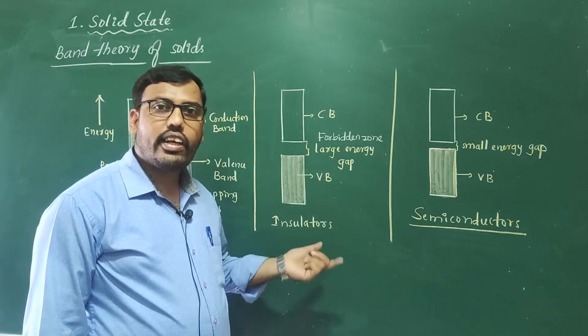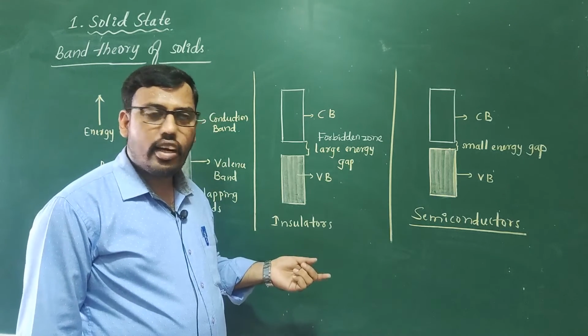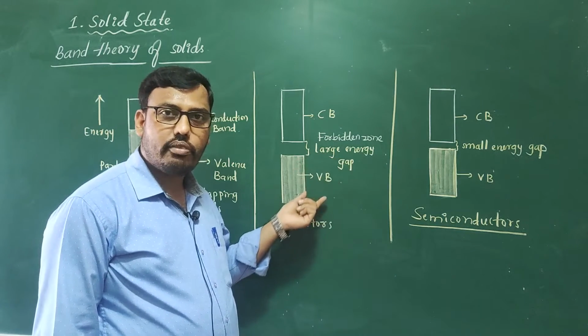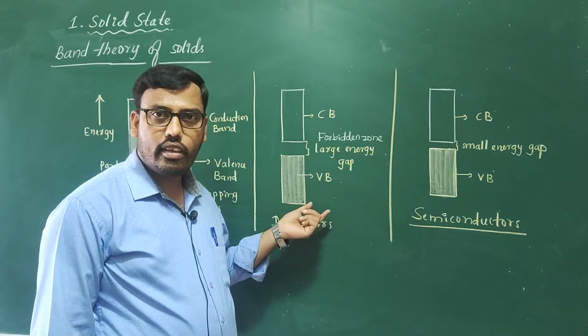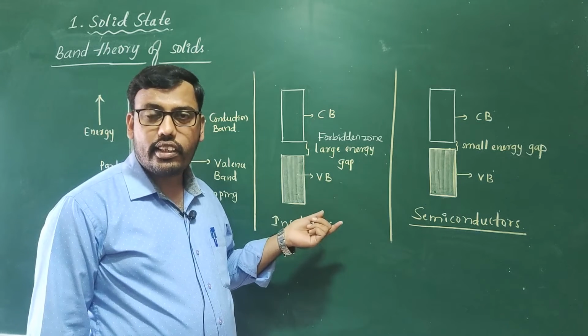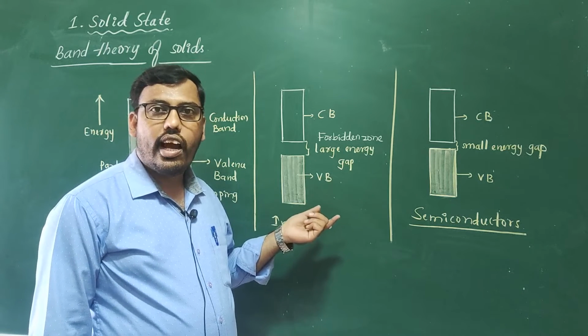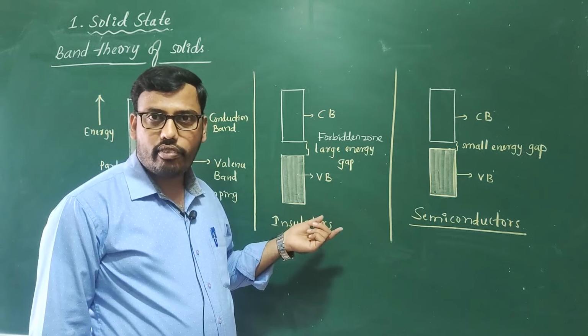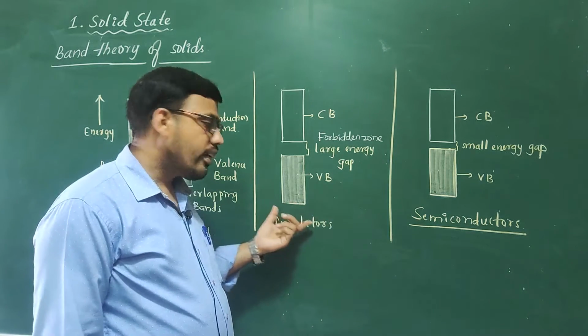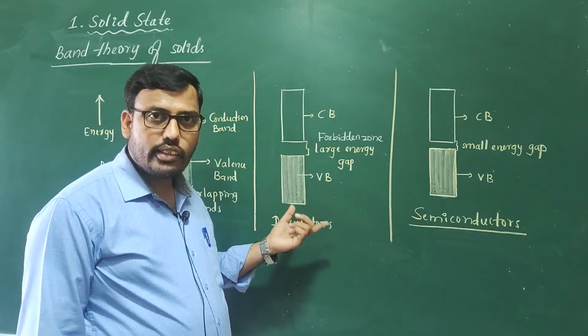So electrons cannot move here. They are not moving because of this large energy gap present between these two bands. As a result, their conductivity decreases. In other words, they are incapable of conducting. They are unable to conduct electricity. Hence they are called insulators.